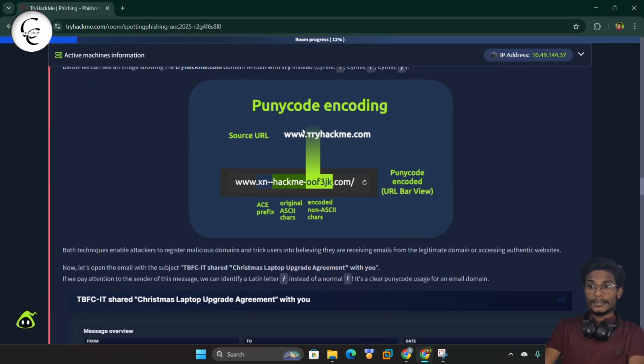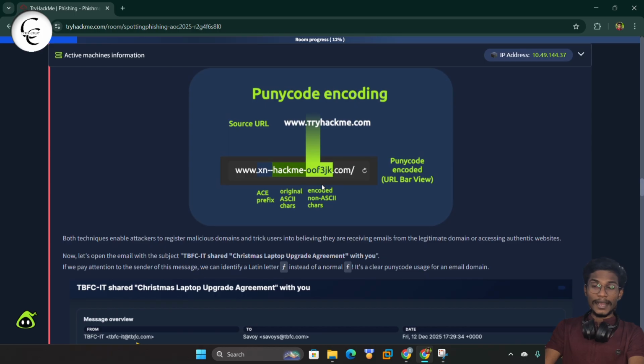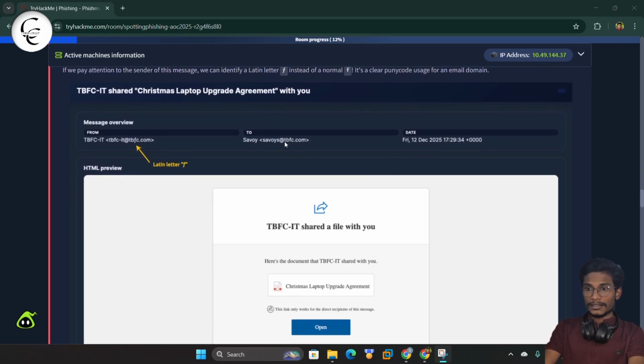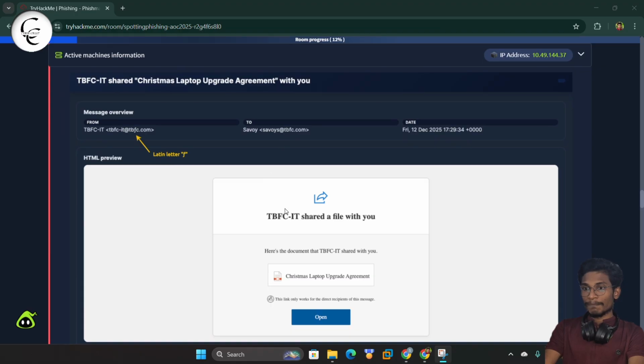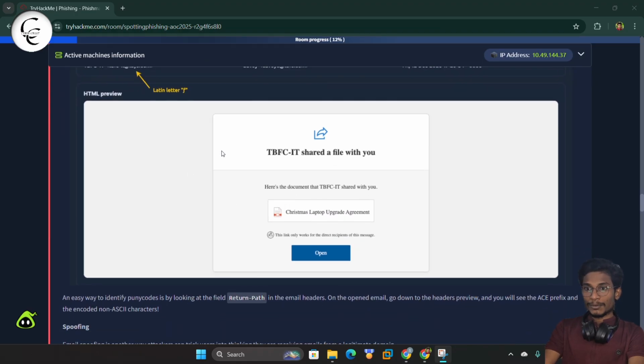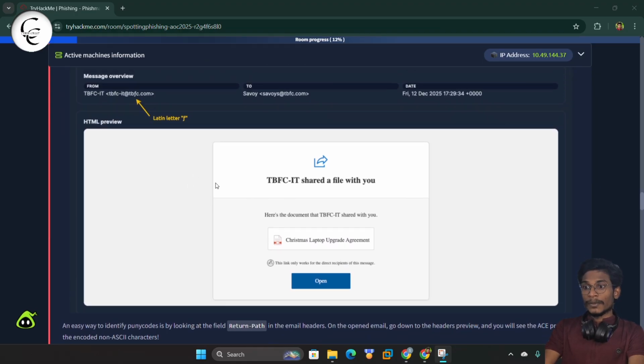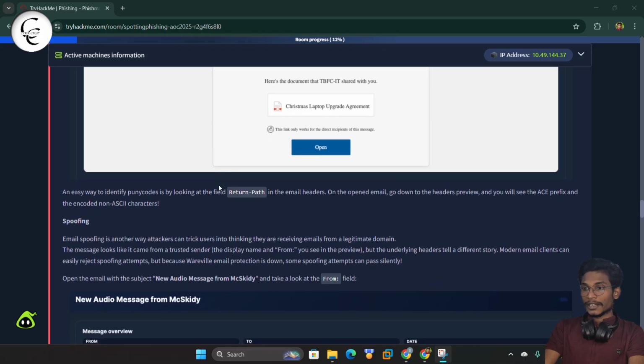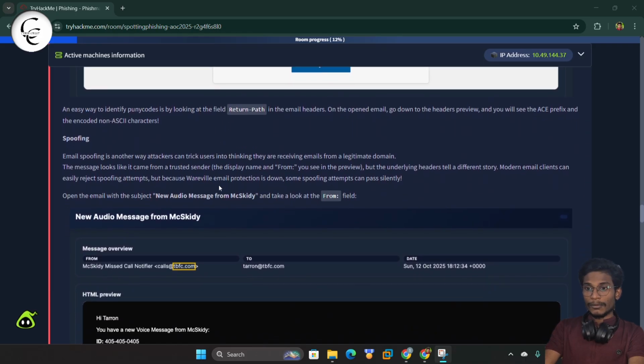So guys, in this, the attacker changed the character with some special characters that look similar to the alphabet. So guys, here we have one example, so you can check out this. And here we also have a sample phishing email that shows the typo spotting and the Unicode encoding, so you can check out this. And now we discuss spoofing.